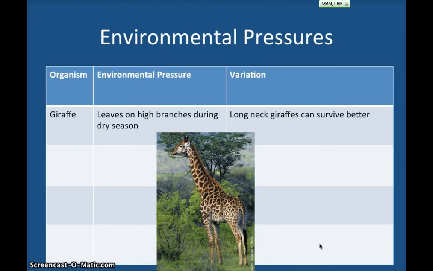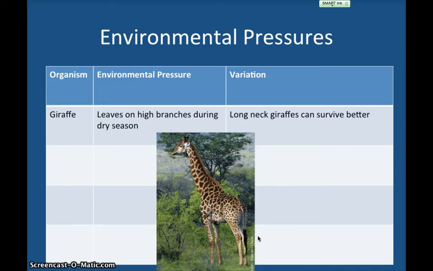So we're going to talk about environmental pressures next. The first example is a giraffe. The environmental pressure is that there are high branches, there's trees and there's shrubs, as you notice in this image. You can see there's lots of green everywhere.